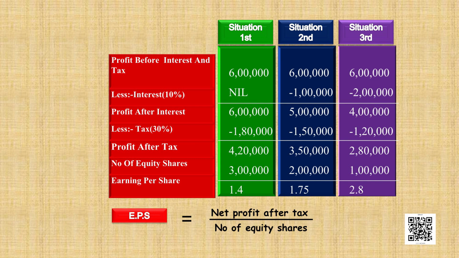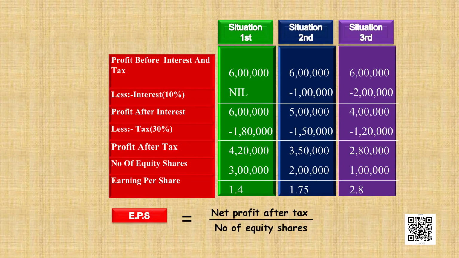Then, in the second situation, because the profit was 5 lakh rupees, as we had to pay the interest, the tax would be 1,50,000 rupees. So, in situation 2, there is a tax saving of rupees 30,000. This is because the profits in situation 2 were lesser than the profits in situation 1. This happened because of the interest component of rupees 1 lakh.